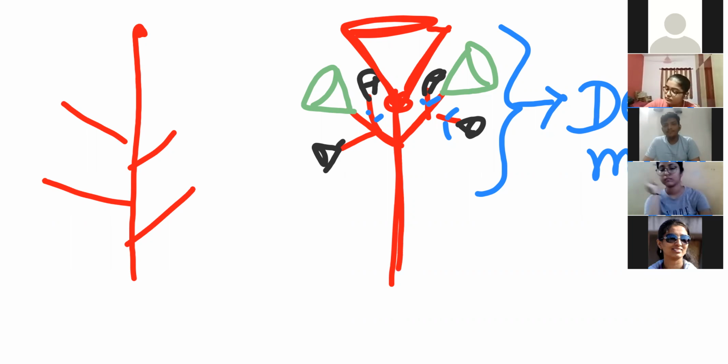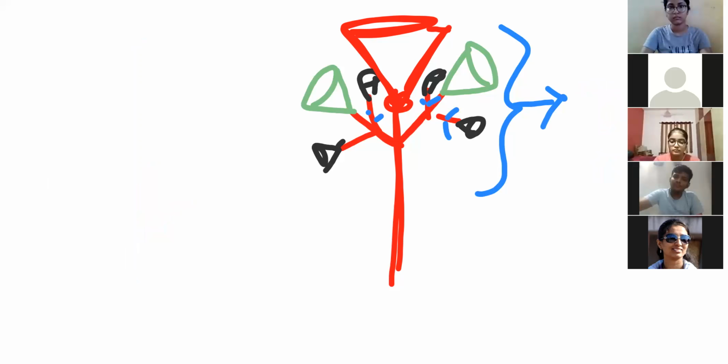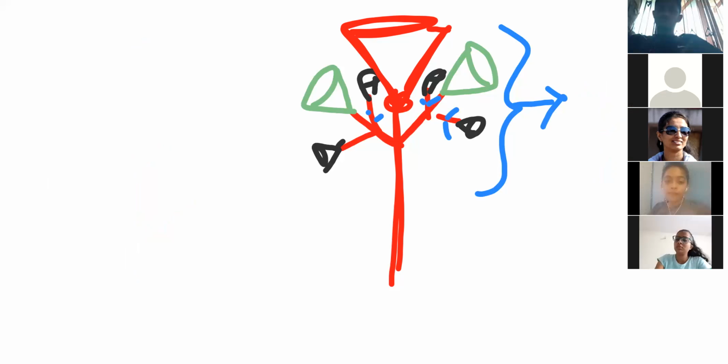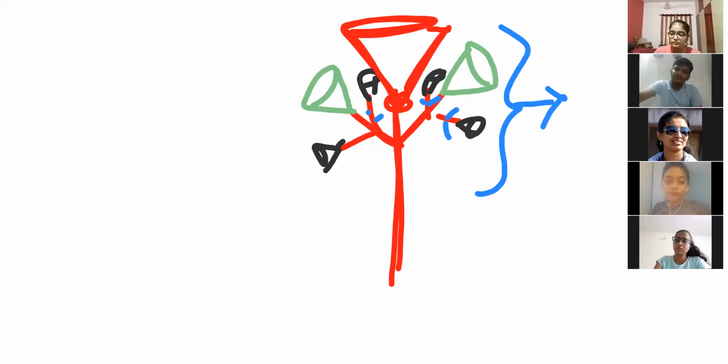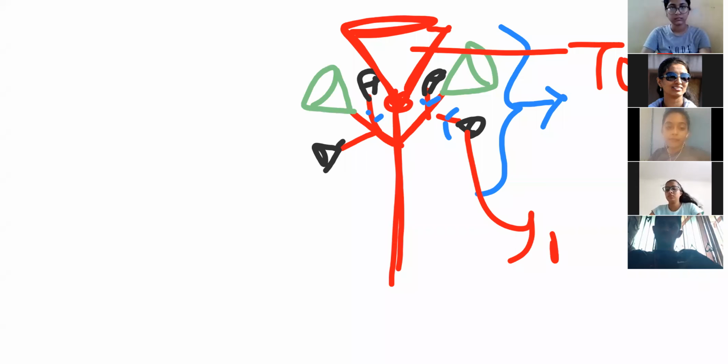So if you observe, can you tell me the largest flower is at which position, top or bottom? Top, right? And obviously this is the top one, so this one we consider as the bottom.